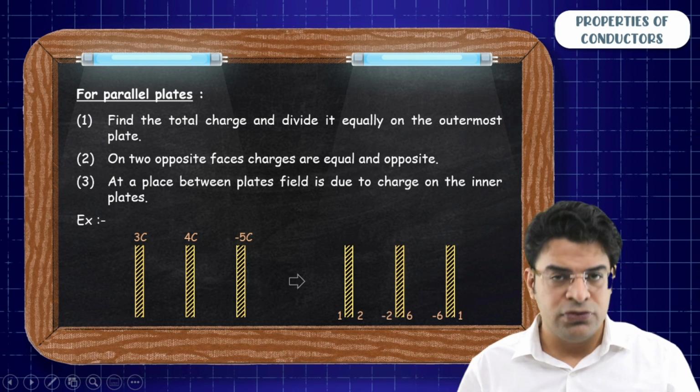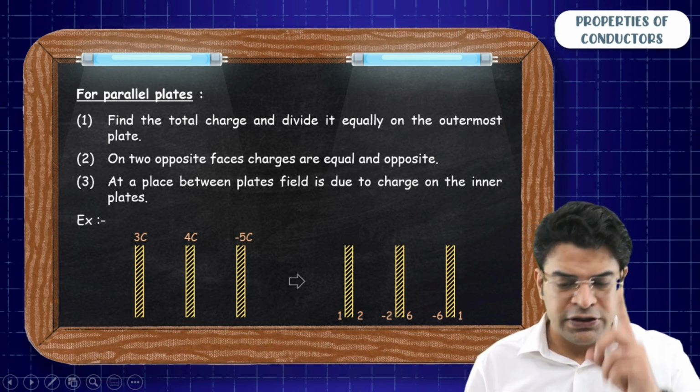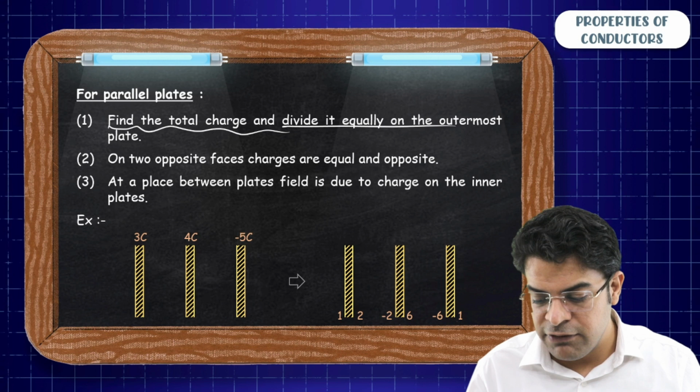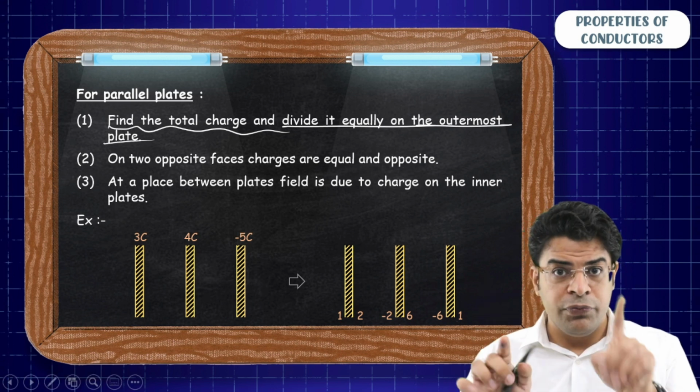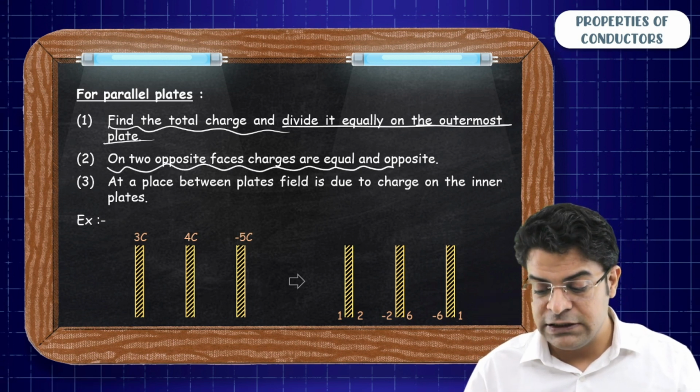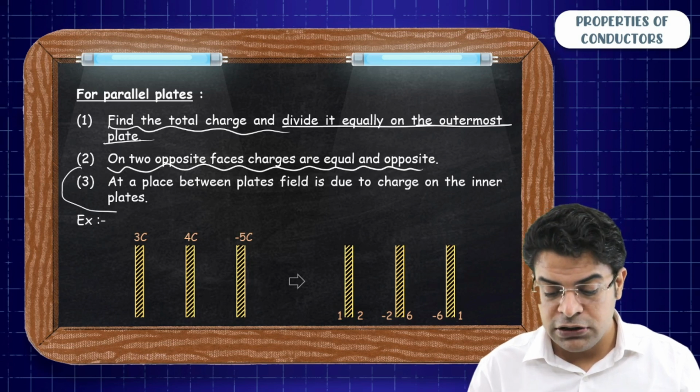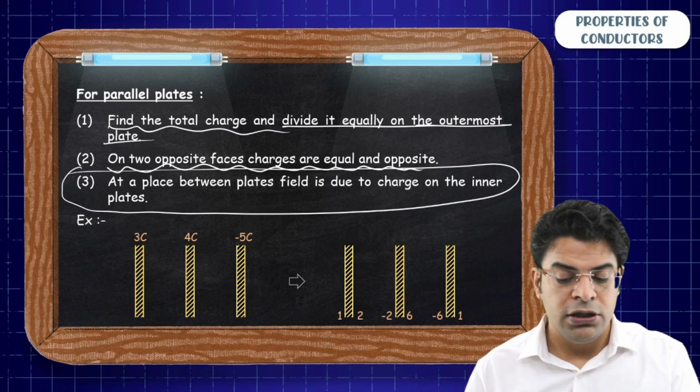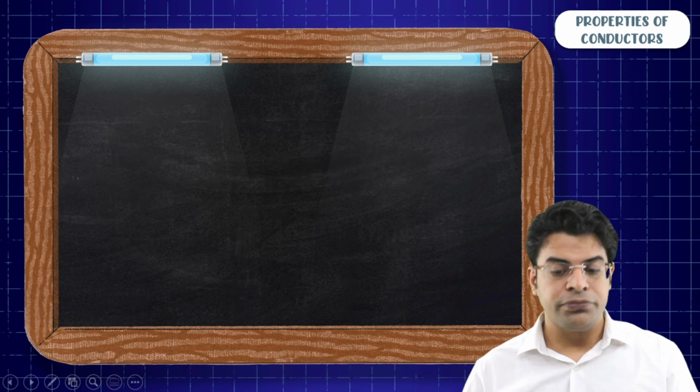Sir, I haven't understood. You will understand. Just remember the first step. Find the total charge and divide it equally on the outermost plate. Second, on two opposite faces, charges are equal and opposite. On the third point, I will come a little later. Just focus on the first two right now.